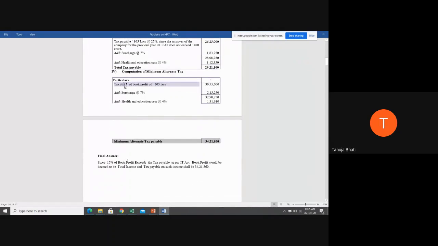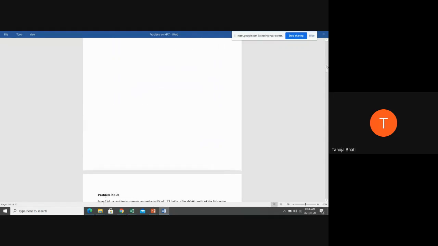Very good students. So your final conclusion will be, since 15% of book profit exceeds the tax payable as per the IT Act, book profit would be deemed to be the total income and tax payable on such income shall be 34,21,860. Therefore, the company will pay tax, that is an amount of 34,21,860 rupees. So is this sum clear, students?